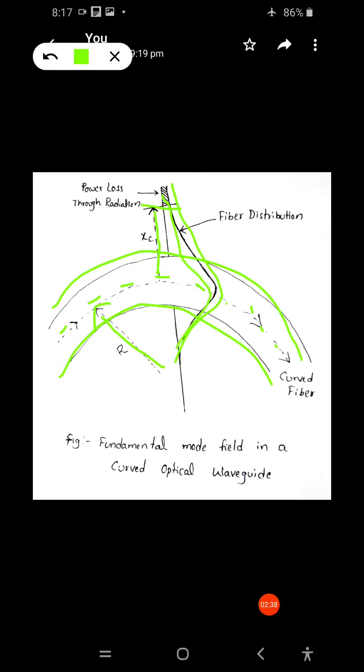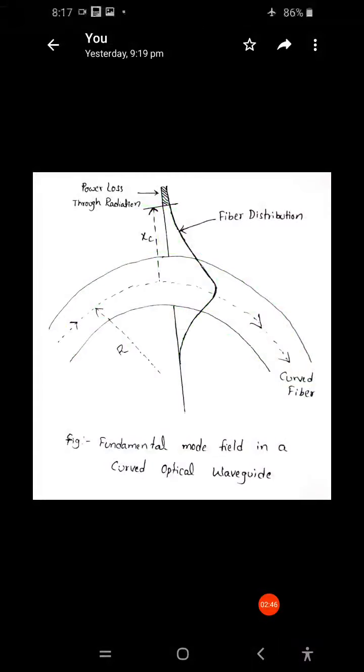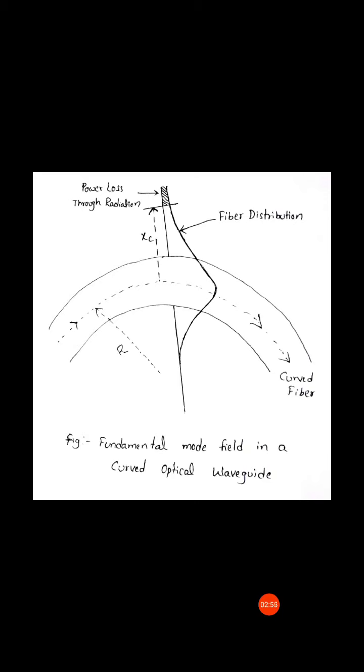Okay, this one should be faster, to keep the field in the core. This figure shows the mode field in a curved optical fiber. Whenever we are passing light, there will be some field distribution in the optical fiber. For the lowest order fiber mode, at a certain critical distance from the center of the fiber, the field tail would have to move faster than the speed of light to keep up with the core field.